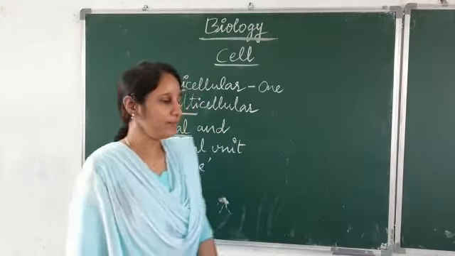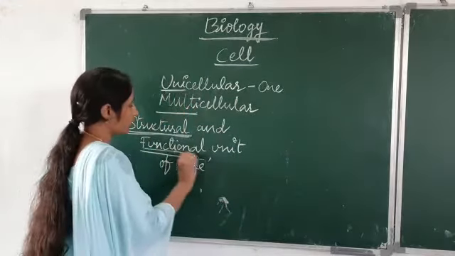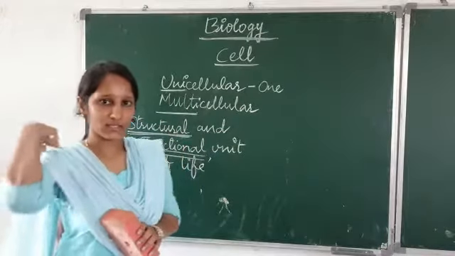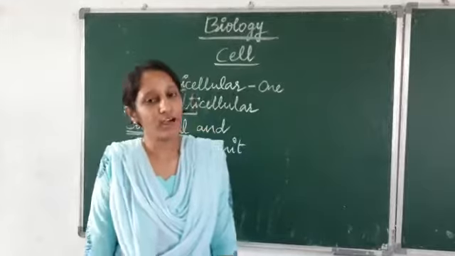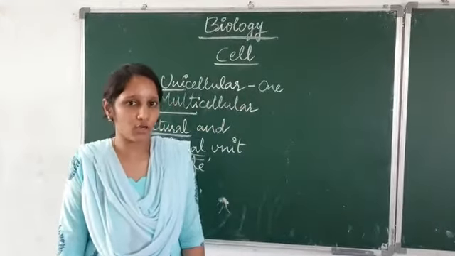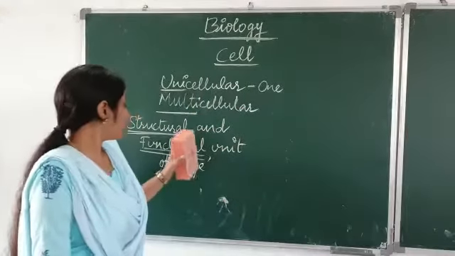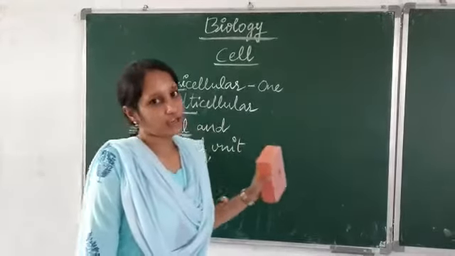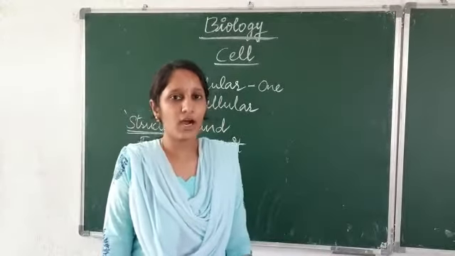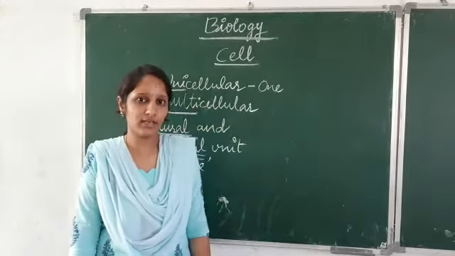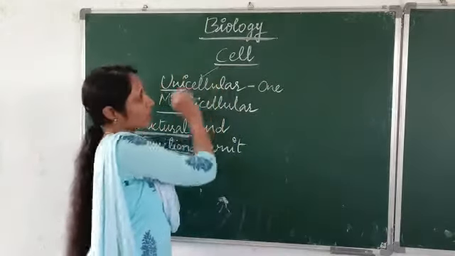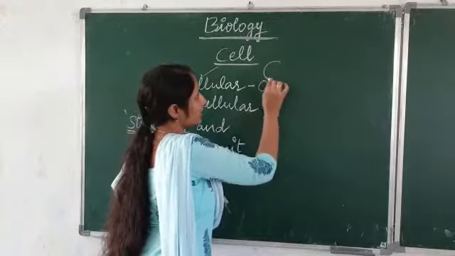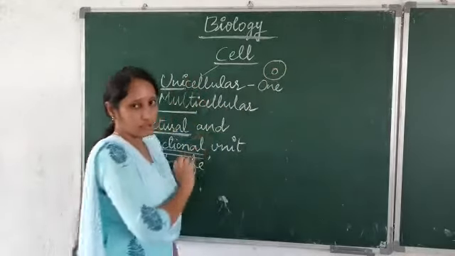And at the same time, functional unit. Why is the cell called the functional unit of life? Because all the functions of an organism are performed at the basic level by cells. In unicellular organisms, a single cell itself can perform all the functions.